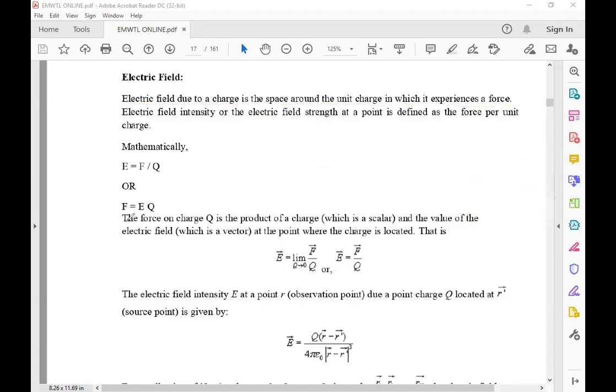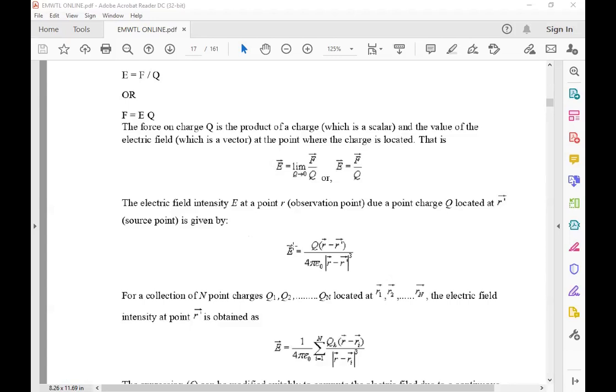Now you can see the force on a charge is the product of the charge, which is a scalar, and the value of the electric field, which is a vector, at the point where the charge is located. That is, E bar is equal to the limit as Q tends to 0 of F bar by Q, or E bar is equal to F bar by Q. When the force is a vector, the electric field intensity is also a vector. Got it?